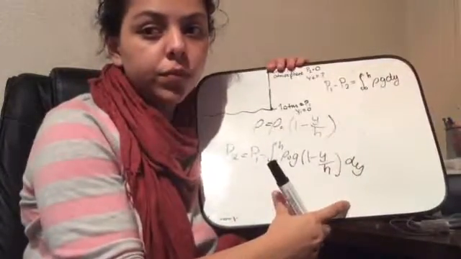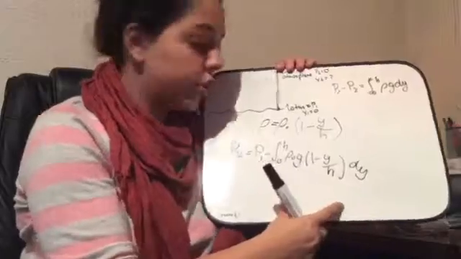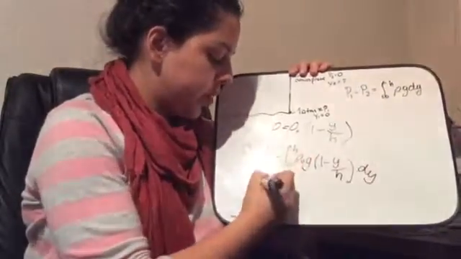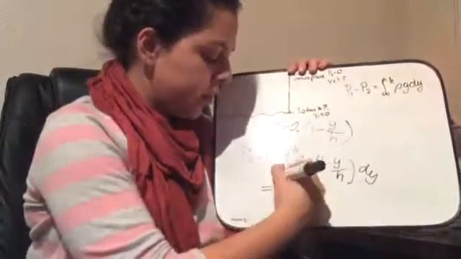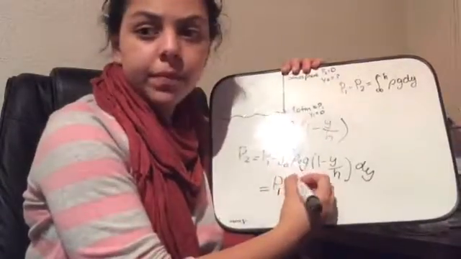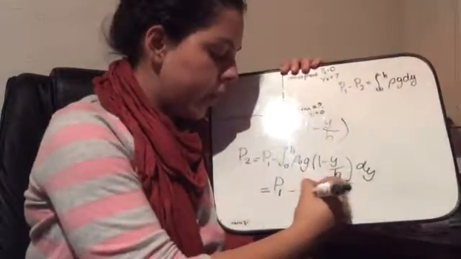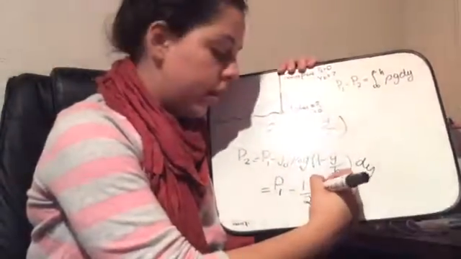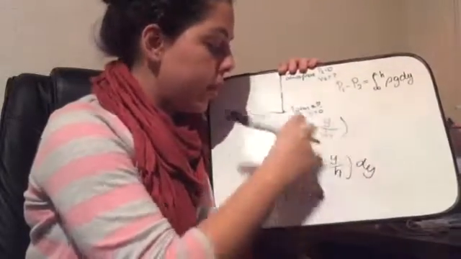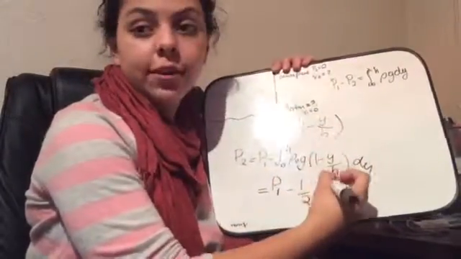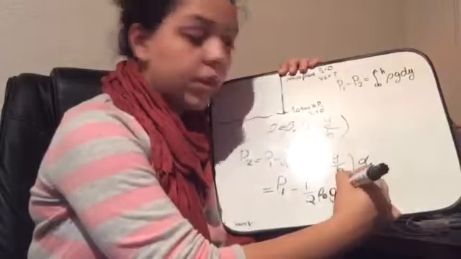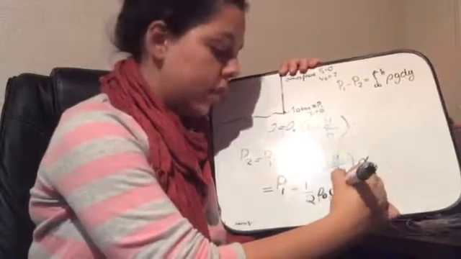So once we solve this integral, we reach the conclusion that P2 equals P1 minus 1/2 of the density of air right here times g times h, right?